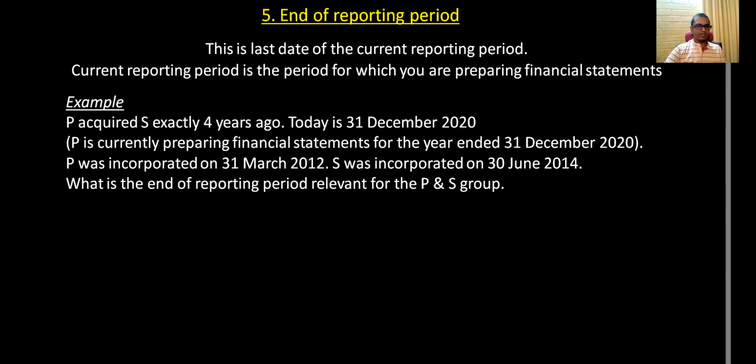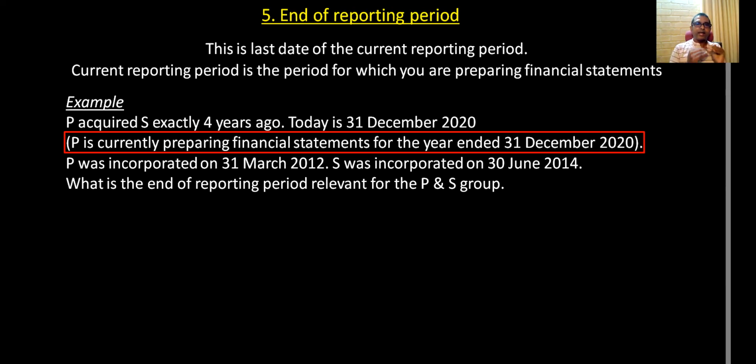In the same example, you had a line explaining P is currently preparing financial statements for the year ended 31st December 2020. So you are preparing financial statements, or you are reporting to your shareholders or the stakeholders, for the year ended 31st December 2020 currently.